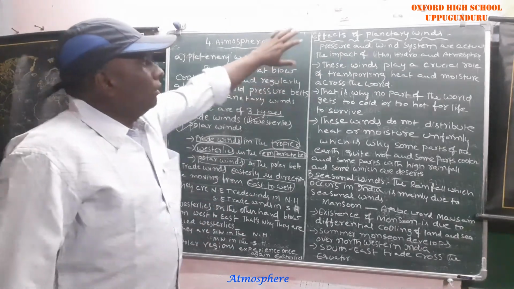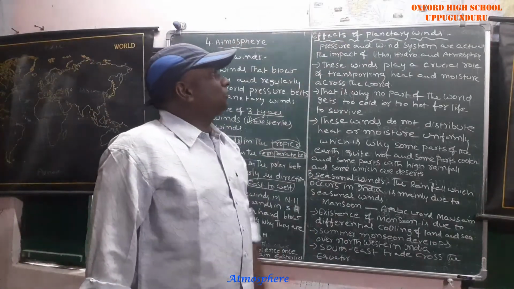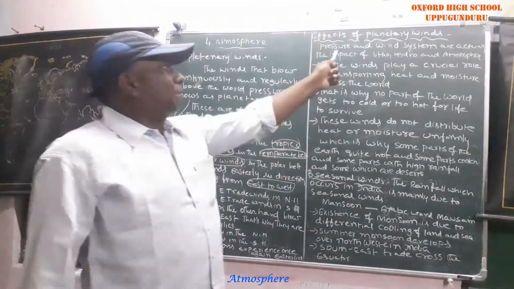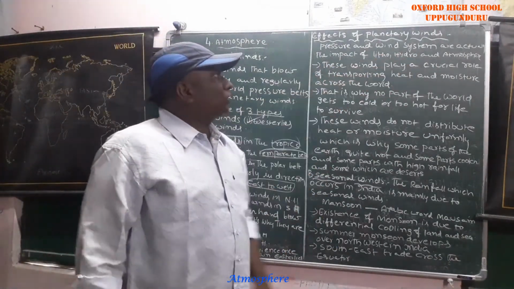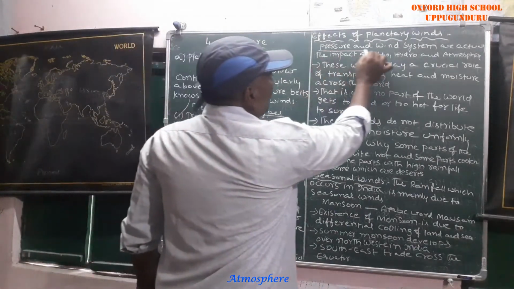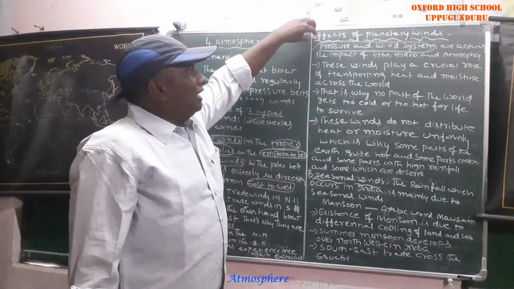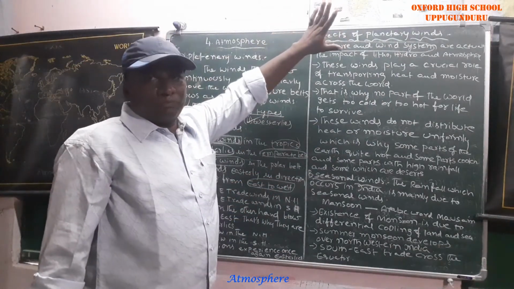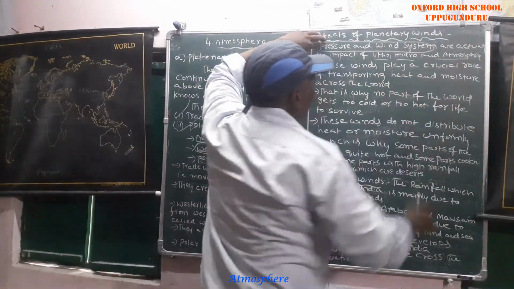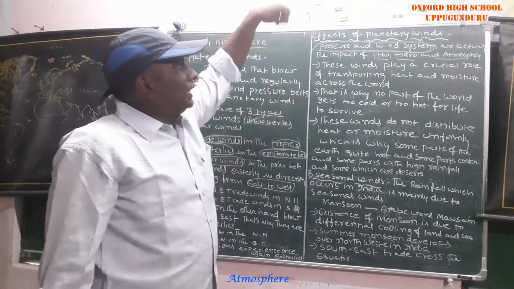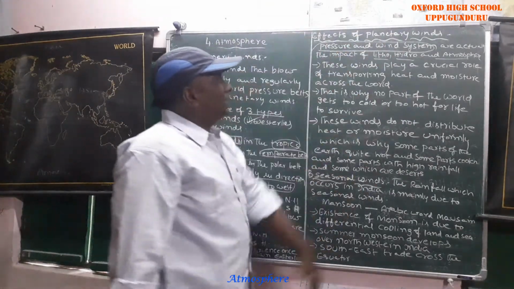Next, the effects of planetary winds. Pressure and wind systems have an actual impact on the lithosphere, hydrosphere, and atmosphere. That means pressure and wind systems take place due to the effect of planetary winds. Finally, we can say these three spheres are impacted by the planetary winds.